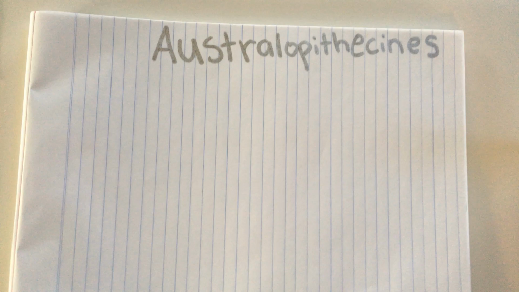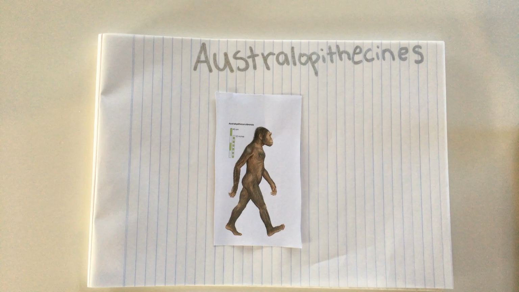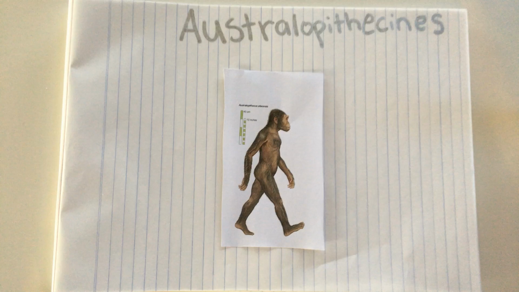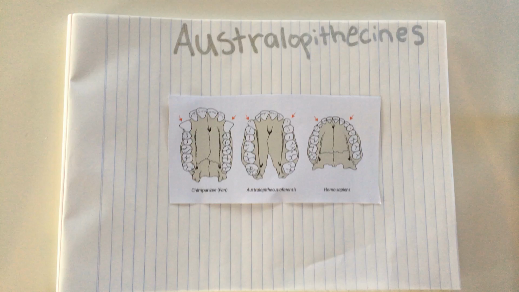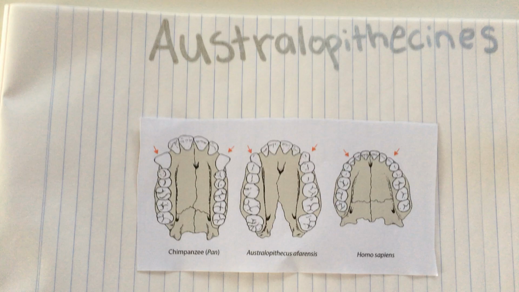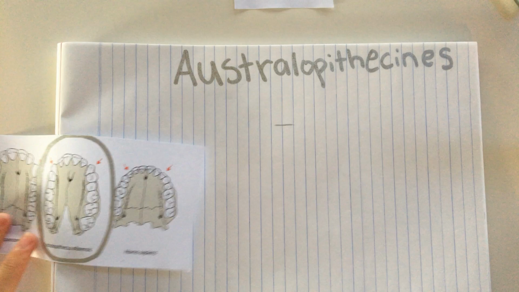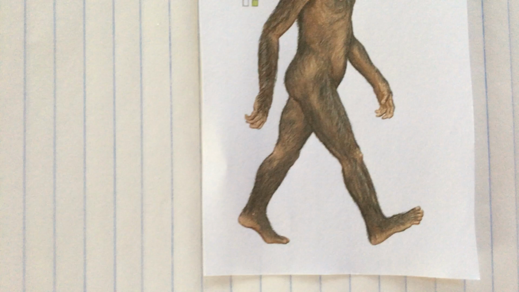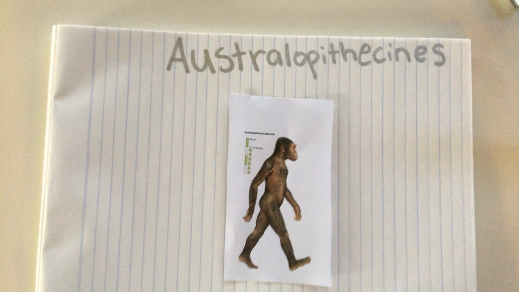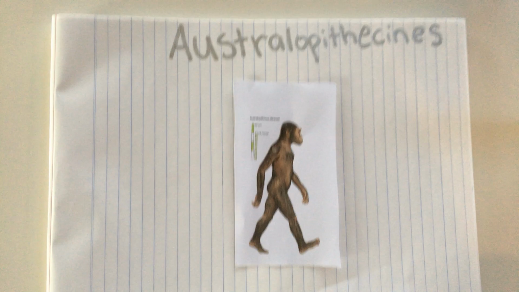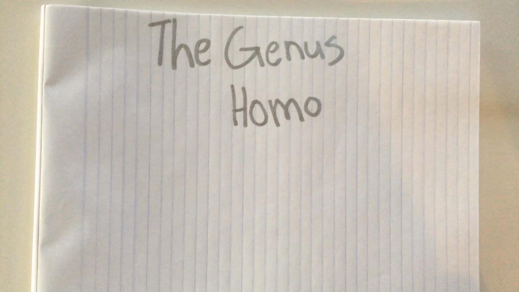The Australopithecines were an African ape-like species that evolved around 6 million years ago. They had 2 skeletal characteristics that made it different to the other apes, which were their small canine teeth. Finally, most importantly, was that the Australopithecines were the first ape-like species to use bipedalism, which is walking on 2 legs. Next was the genus Homo.